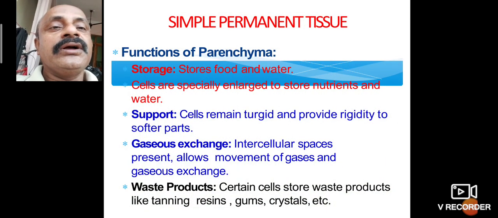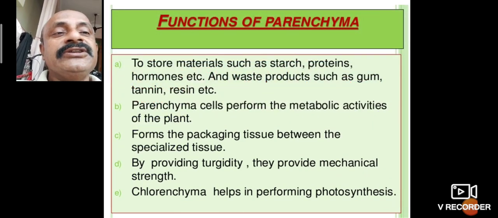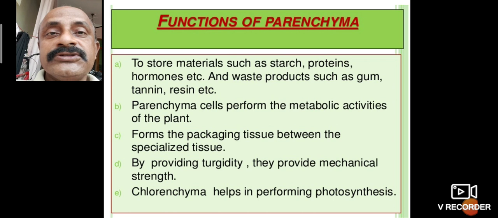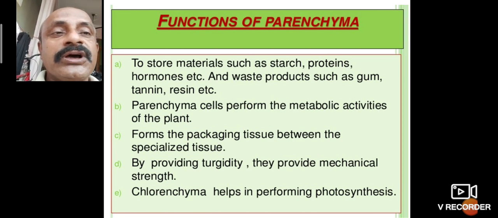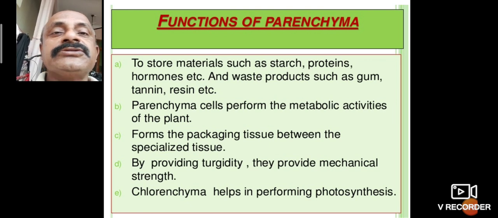Parenchyma functions to store materials such as starch, proteins and hormones, and waste products such as gum, tannin and resins.